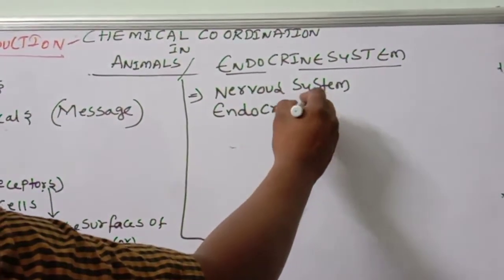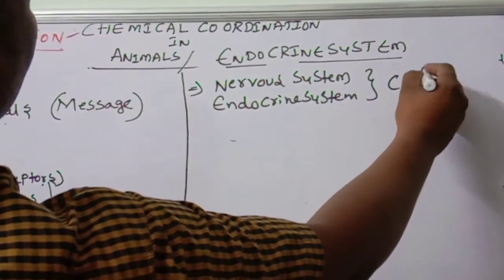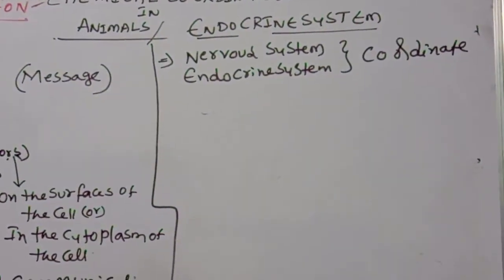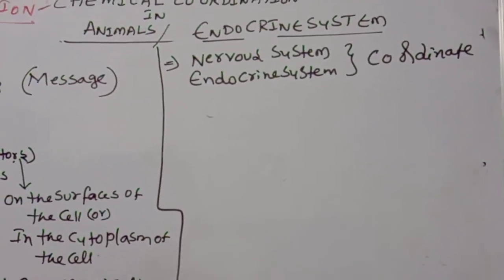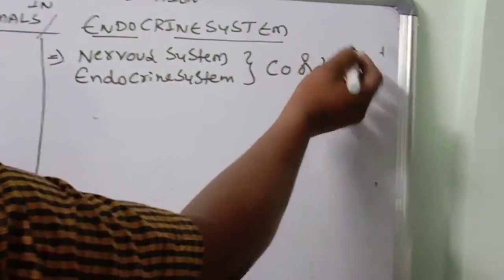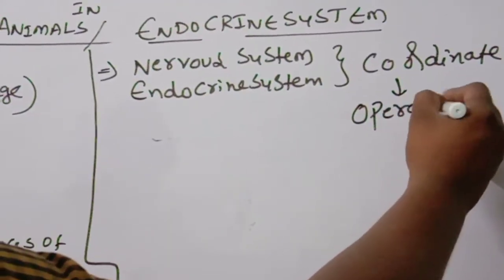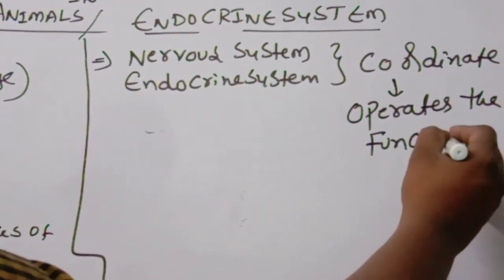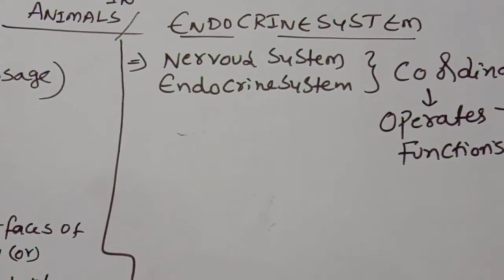They coordinate each other and operate the functions. Very important. This point you should remember.